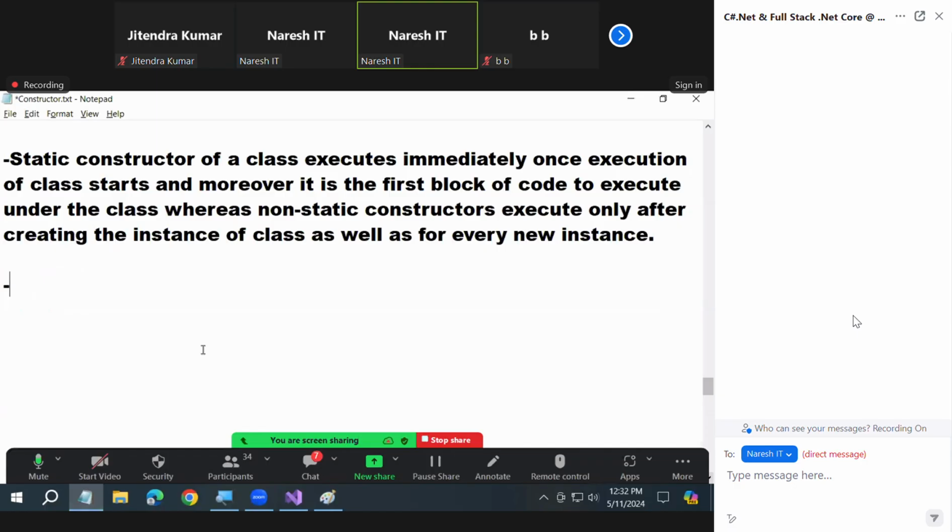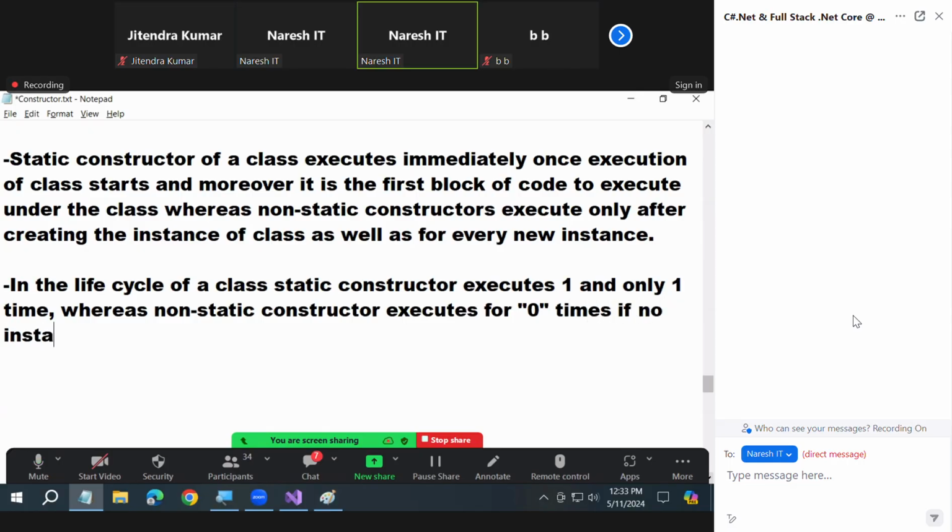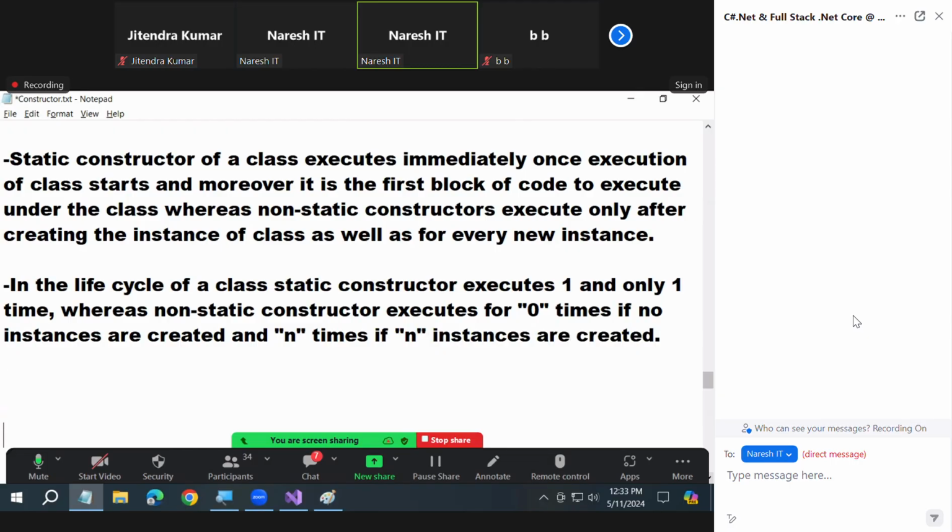Can you describe it? In the life cycle of a class, the static constructor executes one and only one time, whereas the non-static constructor executes 0 times if no instances are created, and n times if n instances are created.